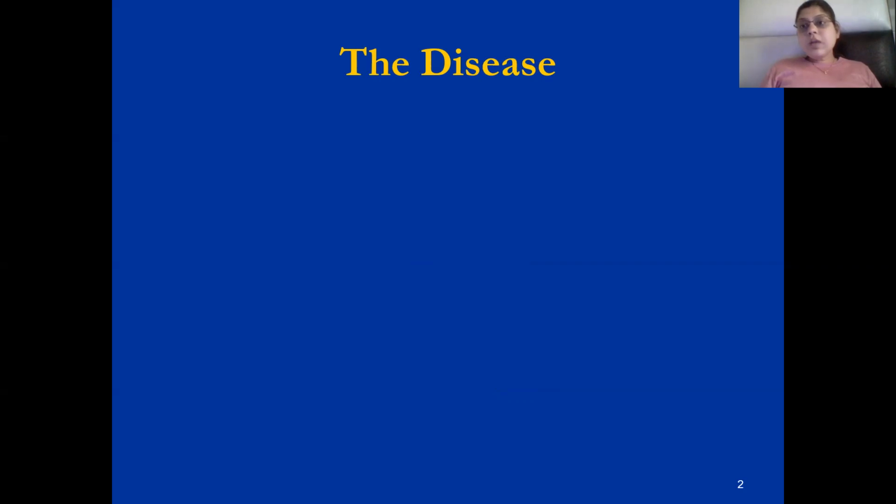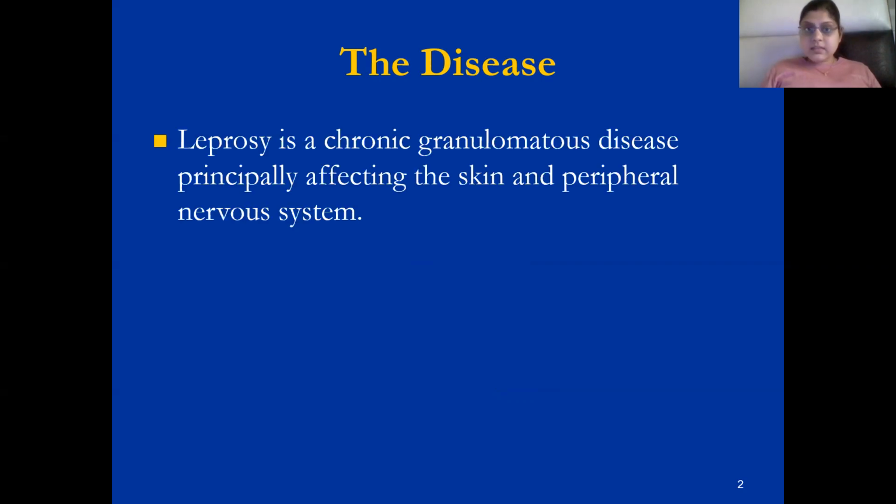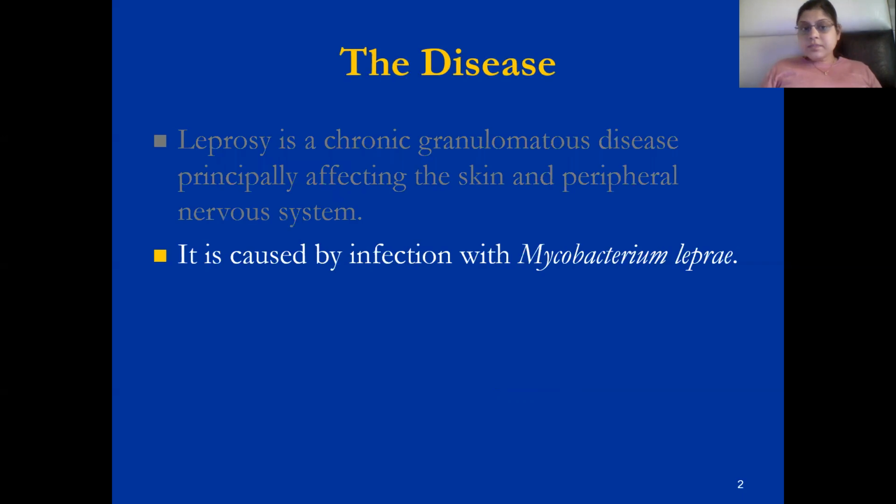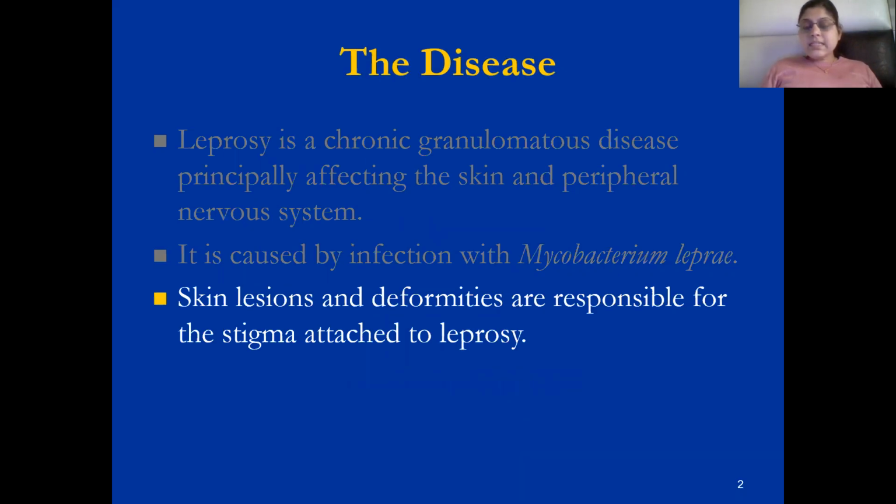Now, first of all, I will discuss the disease. It is a chronic granulomatous disease principally affecting the skin and peripheral nervous system. It is caused by infection with Mycobacterium leprae. Skin lesions are seen, deformities in the fingers and toes occur, and peripheral nerves are involved. These are responsible for the stigma attached to leprosy.